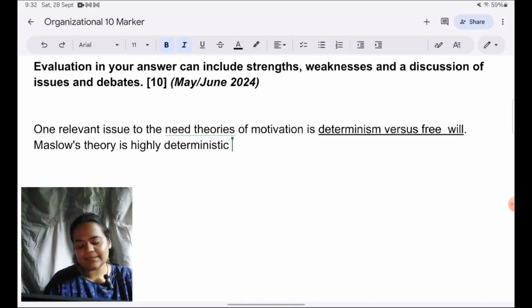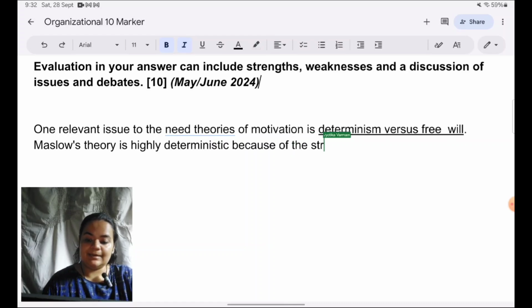So why am I saying it's deterministic? Because every point I make should be justified. Automatically it becomes analysis. The strict hierarchy in which needs are presented.